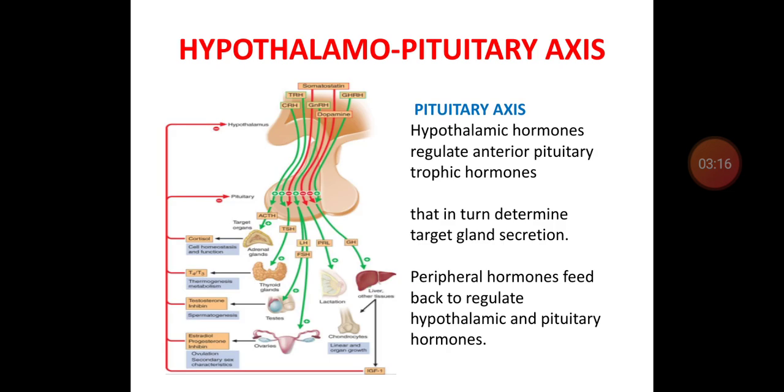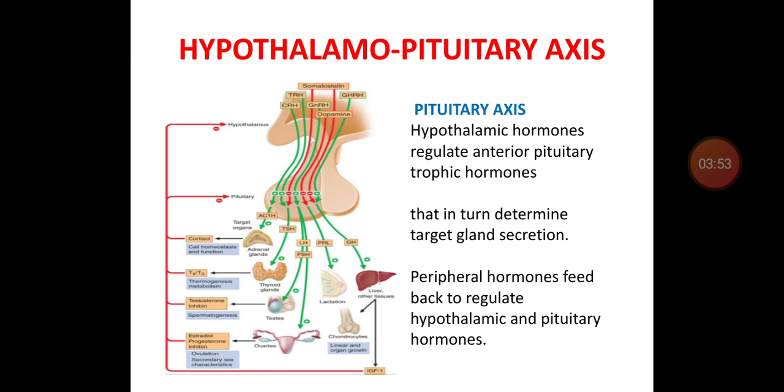So, what is the hypothalamo-pituitary axis? This hypothalamo-pituitary axis includes the hypothalamus, pituitary gland, and target glands like adrenal, thyroid, testes, ovary, liver, and lactation, that is breast. Whatever hormones are secreted from the hypothalamus, that is releasing hormones, regulate the anterior pituitary tropic hormones.